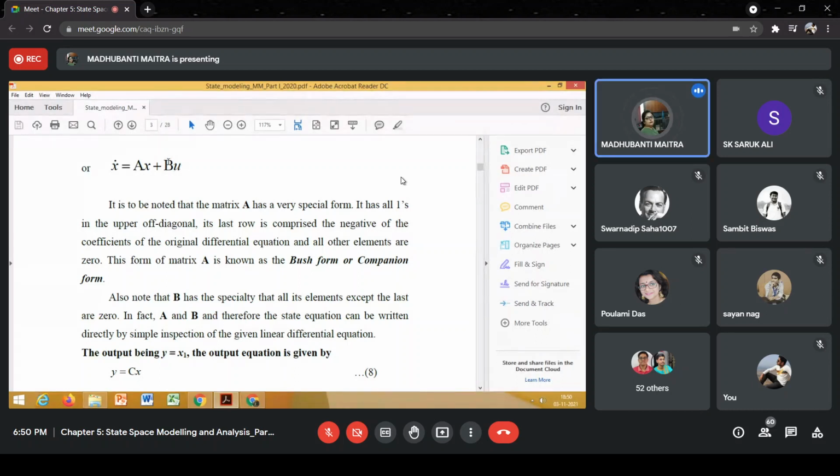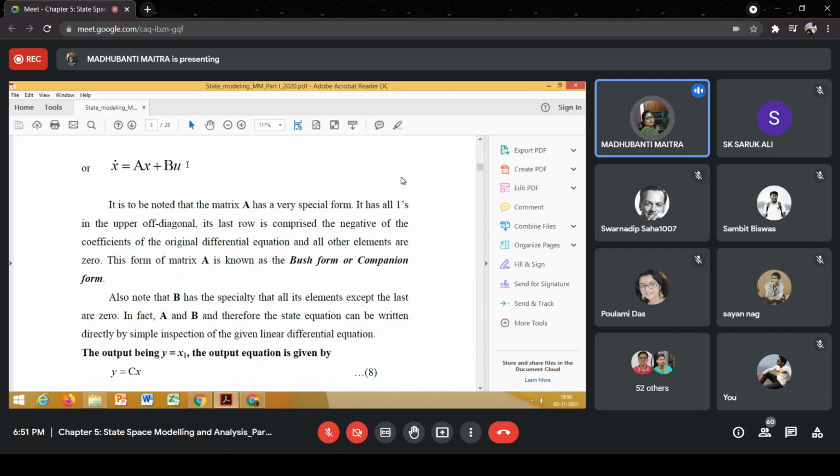The second component is Bu. This u is the input vector. If we assume that m number of inputs are there, then u will be a column vector u1, u2, u3, and so on.